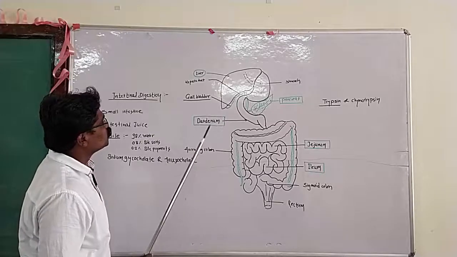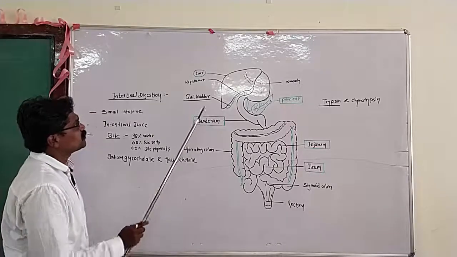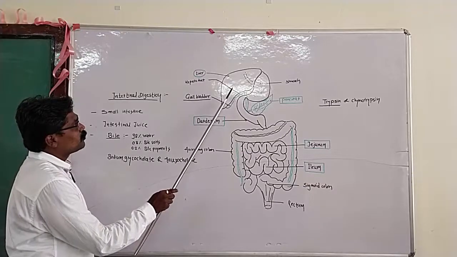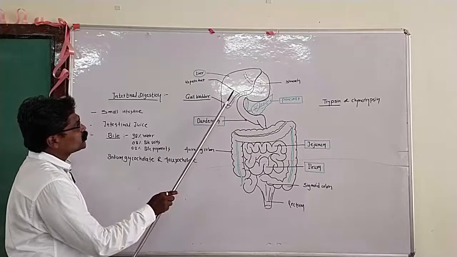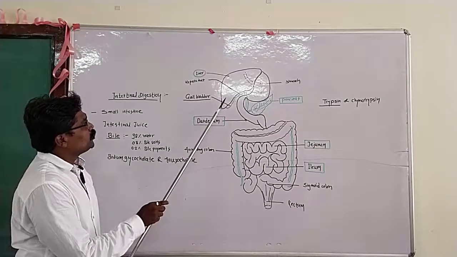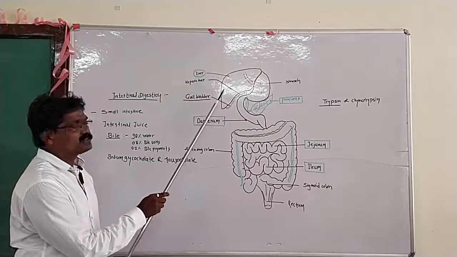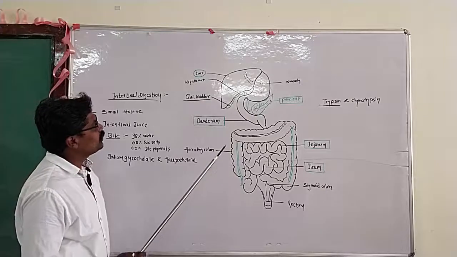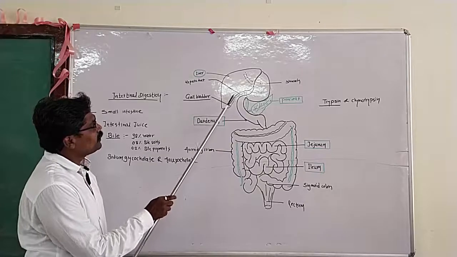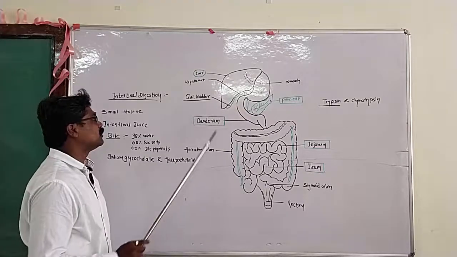Now I am going to tell you about the liver. This liver is the largest gland of our body. At the lower surface of the liver, there is the gallbladder, and we know that the liver secretes its secretion, which is called bile. This bile is continuously secreted from the liver and enters into the gallbladder.